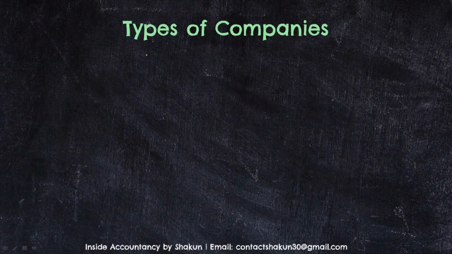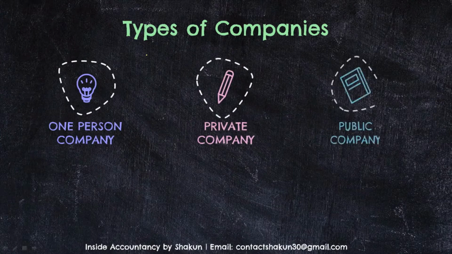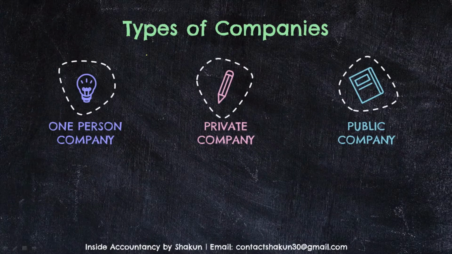Now let's talk quickly about the types of companies. So basically there are three types of companies: one person company, private company, and public company. Now what is a one person company? According to section 2 subsection 62 of the Companies Act 2013, it defines the one person company as a company which has only one person as a member. So the member, the owner, the shareholder, there is only one person who is playing this role.